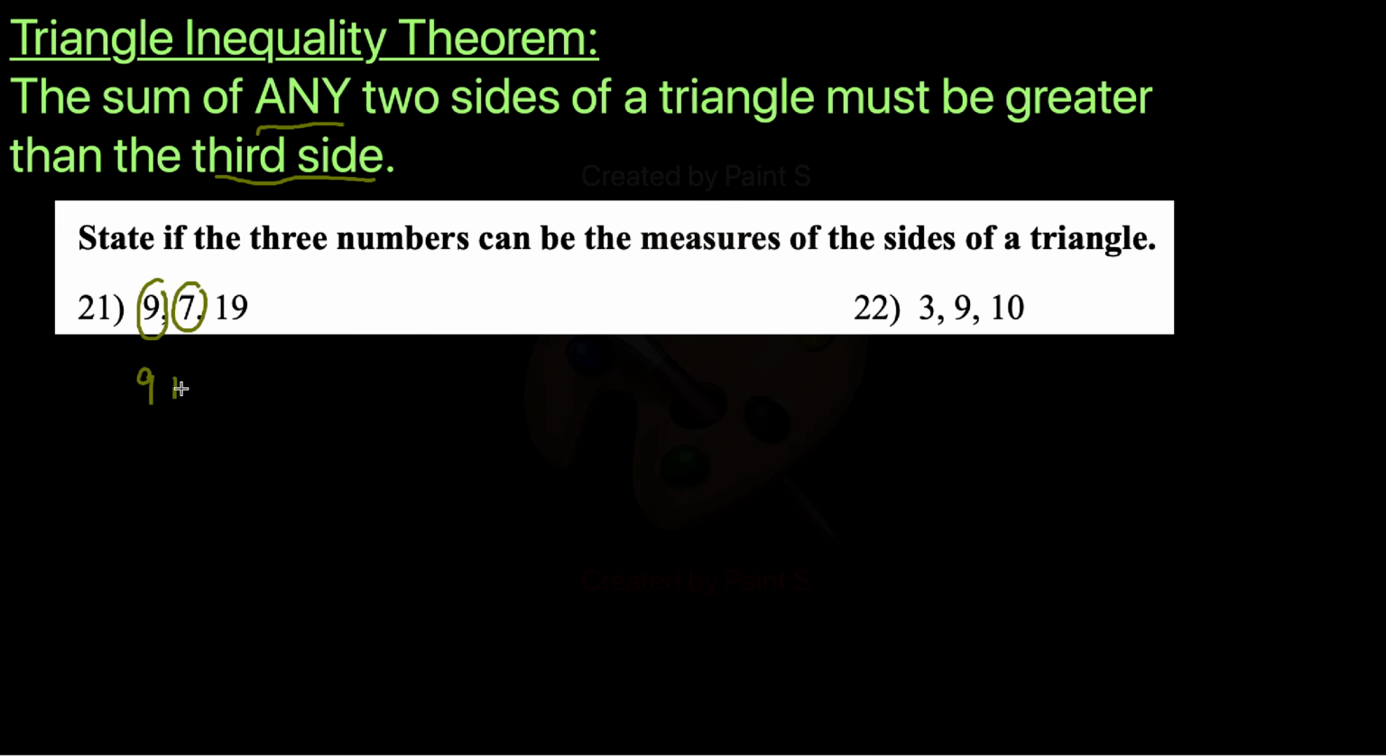So is it true? Is 9 plus 7, how does that relate to 19? Well, 9 plus 7 is 16, and that's less than 19. And that cannot happen. The sum of two sides is always greater than the third side. This has to be true. And is this true in this case? No, it's not true. So this one is a no. You cannot have a triangle existing with these side lengths.